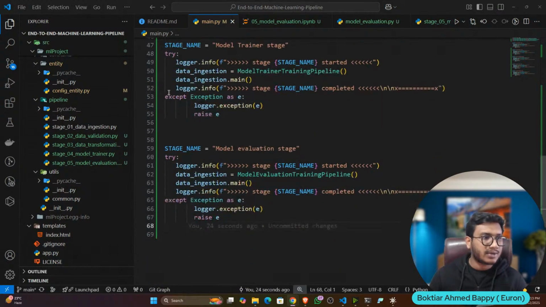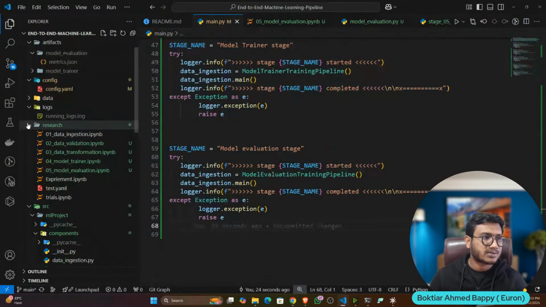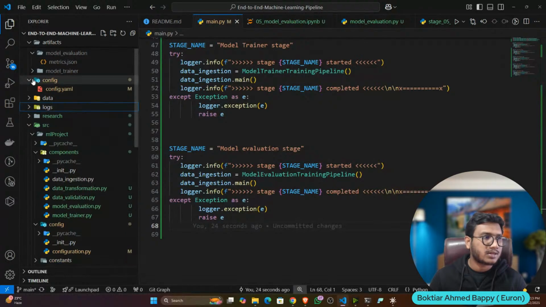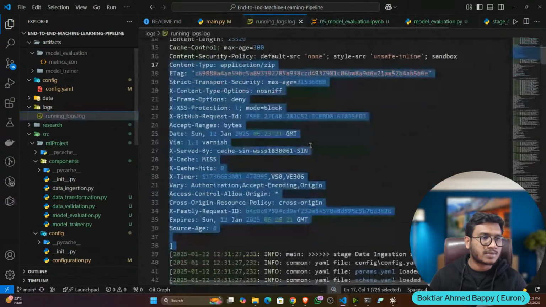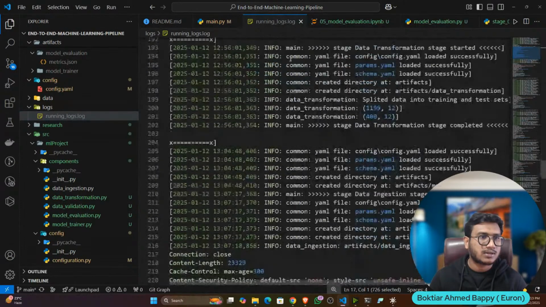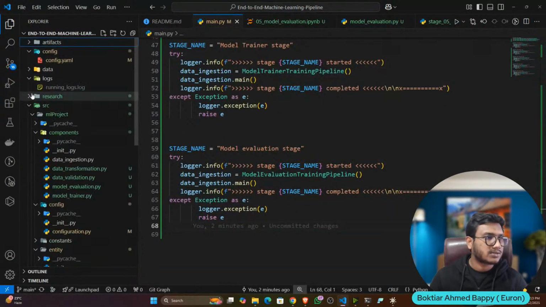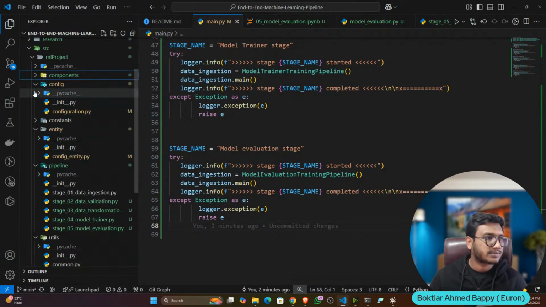So let's add quickly this prediction pipeline as well as the user app. So let's quickly create the user app as well, and all the logs you can see it is saving here, all the execution log of all the stages. Okay, fine. So let's do the prediction pipeline.